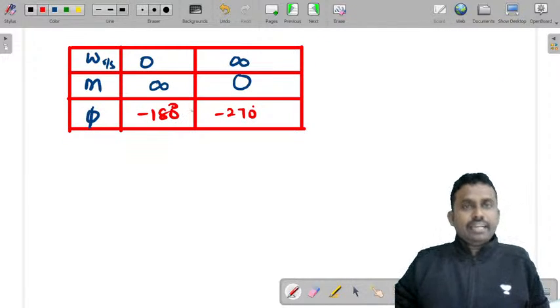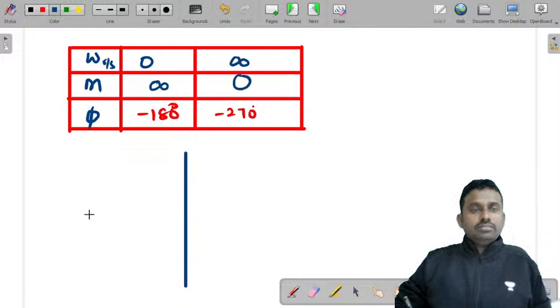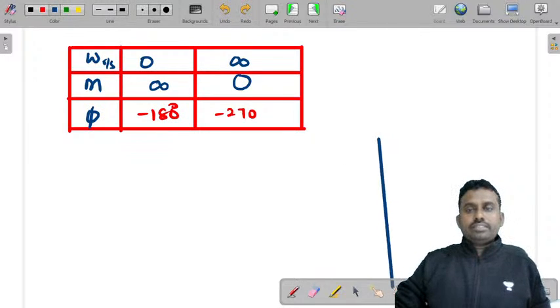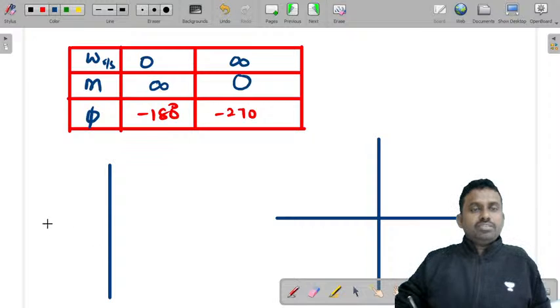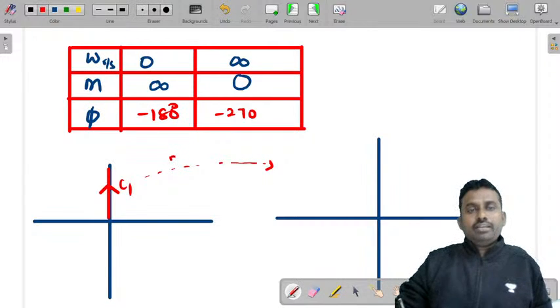So you can say that the polar plot will be something like this. You need to draw both things. You need to draw the S plane and the G of S into H of S plane as well. So this is section C1, you can see, and we are mapping this through this plane. This is mapping.